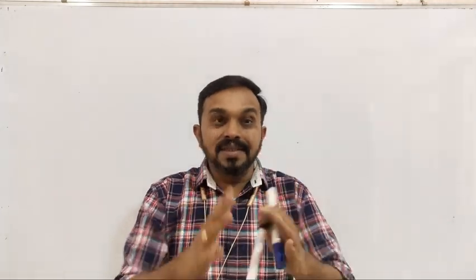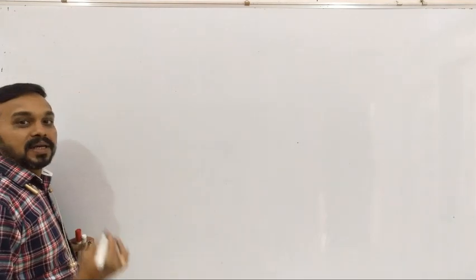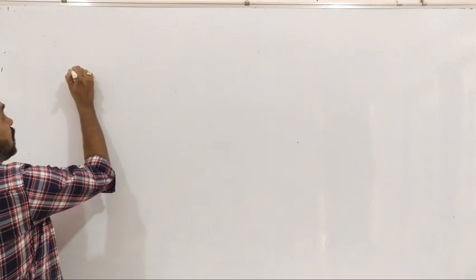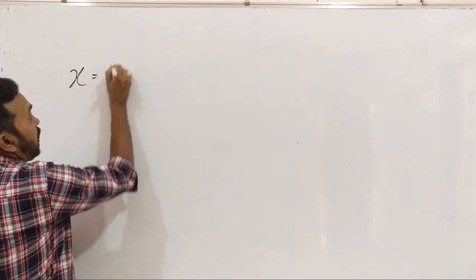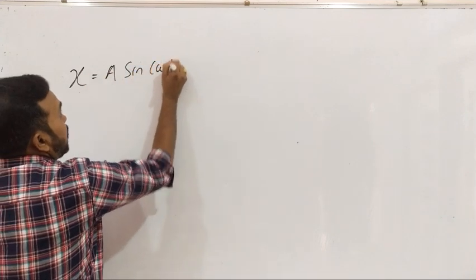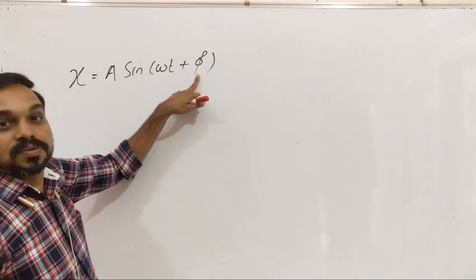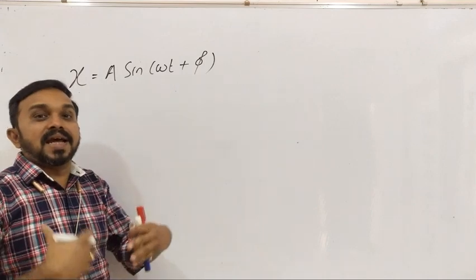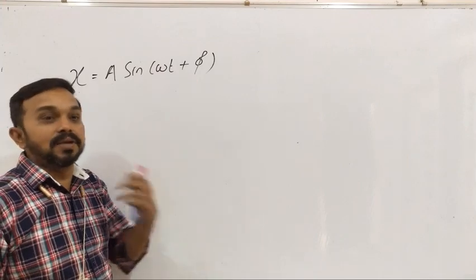Now this concept of the time period, can it be proved mathematically? So yes, we can prove it mathematically. For that we have the expression for the displacement of the particle performing linear SHM. It is given by x is equal to a sine omega t plus phi. In the last lecture we have discussed what is this omega t, what is this phi. This omega t is the instantaneous phase which has been completed by the particle and phi is the initial phase.